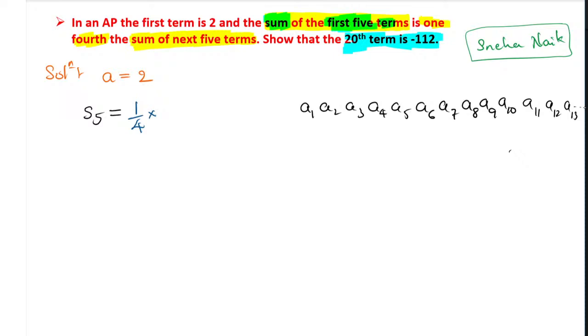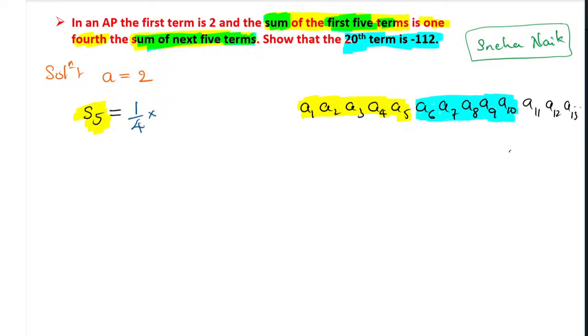Okay, now all of you remember, first 5 terms means A1, A2, A3, A4 and A5. We have to add these 5 terms because they have given S5, the first 5 terms. Now they are saying sum of next 5 terms. What do you mean by sum of next 5 terms? Do I again have to start from A1, A2, A3, A4, A5? Well, next 5 terms means A6, A7, A8, A9 and A10.